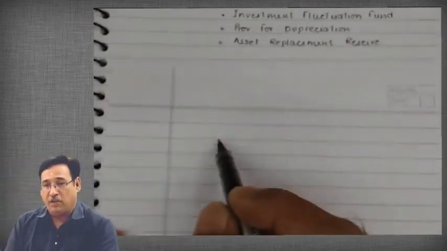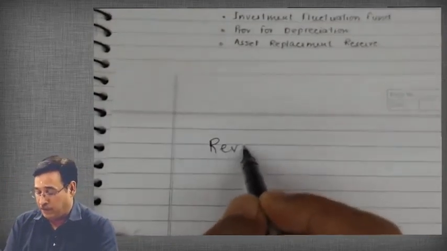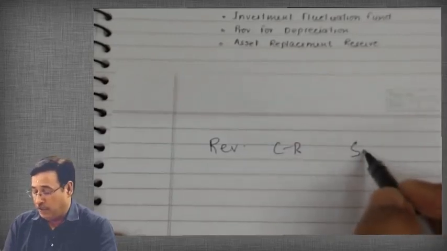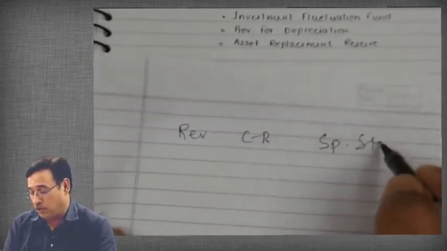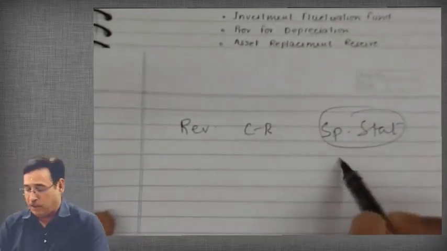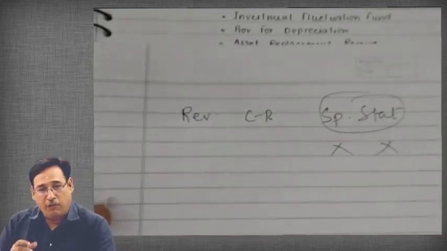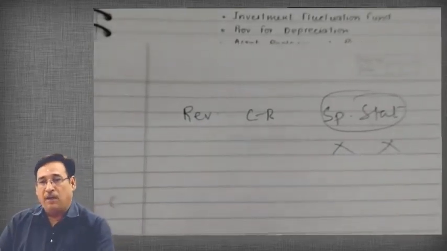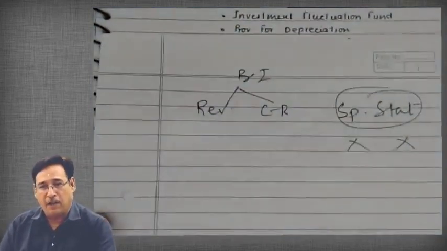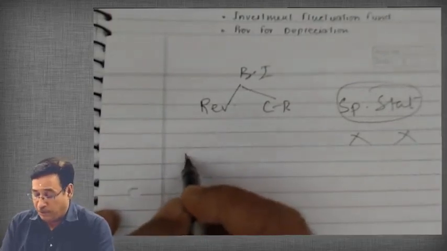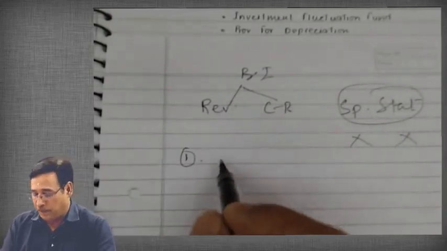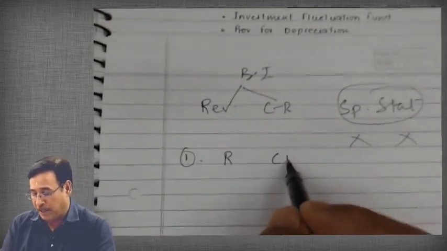Actually, we have seen as far as reserves are concerned, one is revenue reserve, another one is capital nature reserves. Then we have also seen specific reserves and statutory reserves. These reserves from the context of this particular chapter are irrelevant, correct? So we can narrow down our discussion now that for the purpose of bonus issue, we can use revenue reserves and capital nature reserves. Of course, for the first type of bonus issue, that is when bonus issue is made to the fully paid share capital, we can use revenue reserves and capital nature reserves.